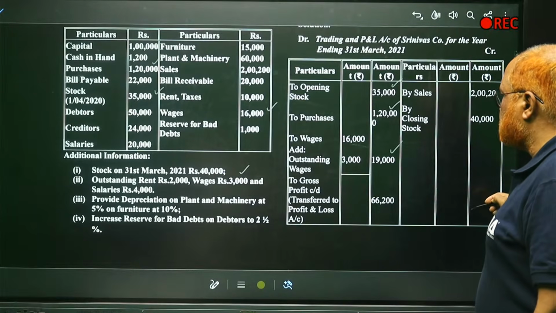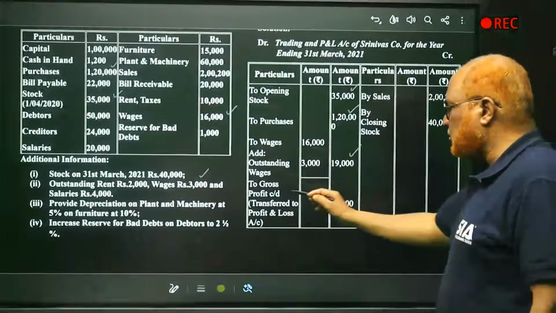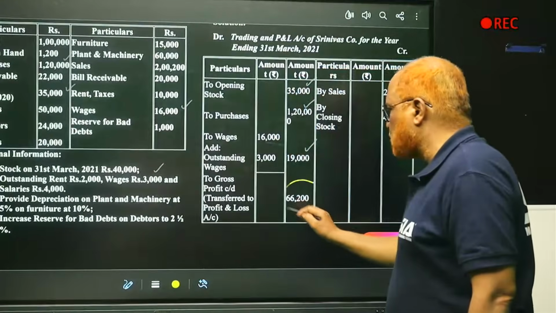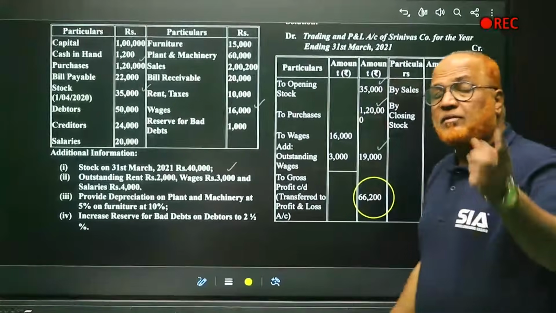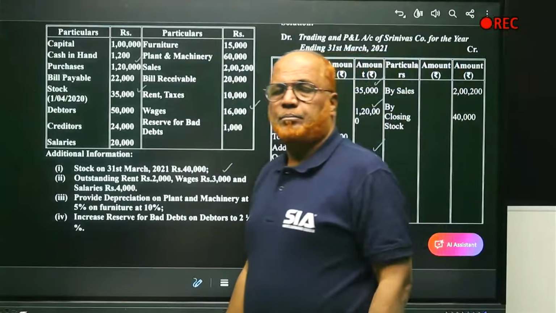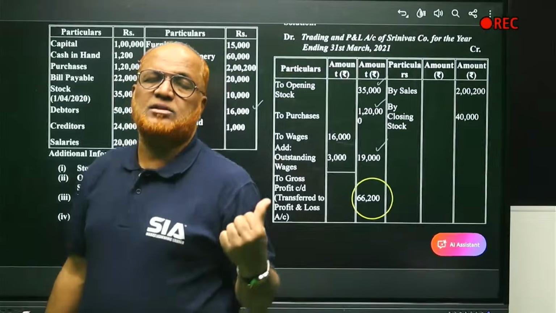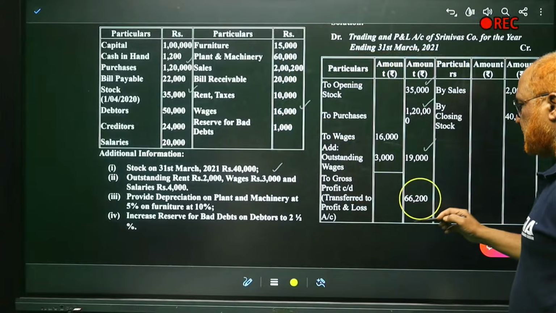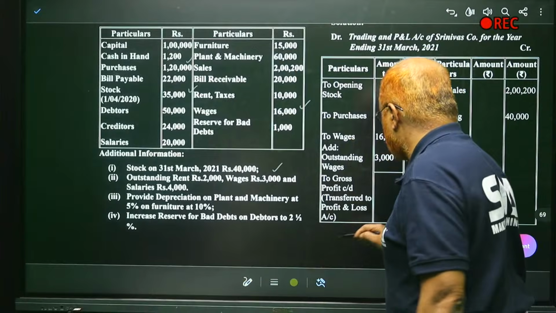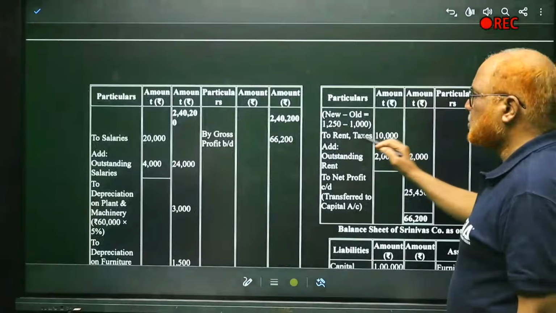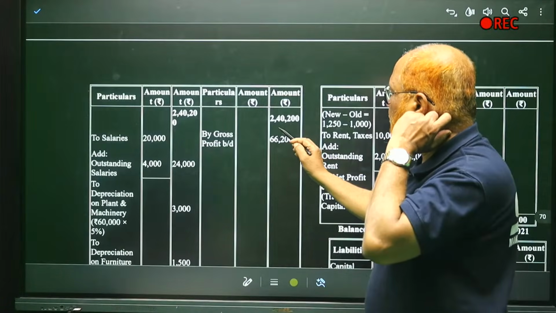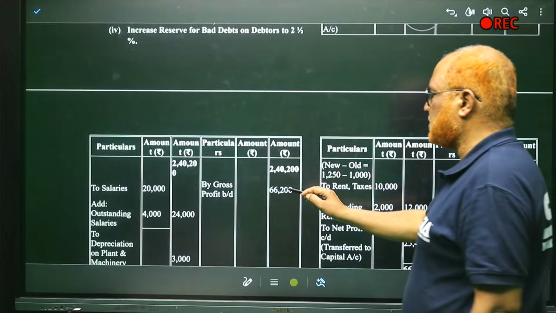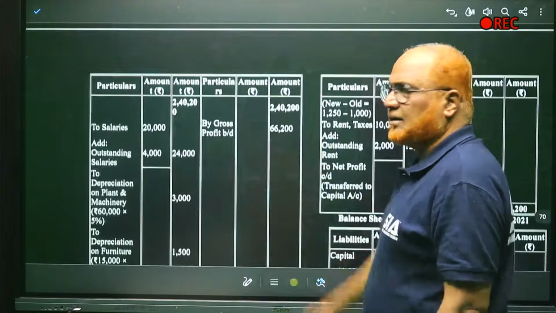Take the total on the credit side minus debit side, you will get a gross profit transferred to profit and loss account, 66,200. This is the gross profit. In the previous problem we got gross loss, but in this problem we are having gross profit because credit side is more and debit side is less. So by gross profit brought down, how much is the gross profit? 66,200, right?